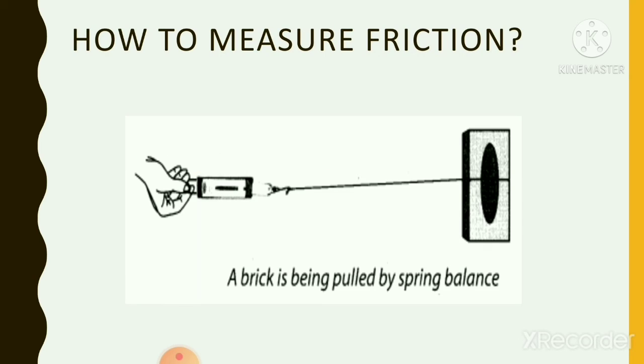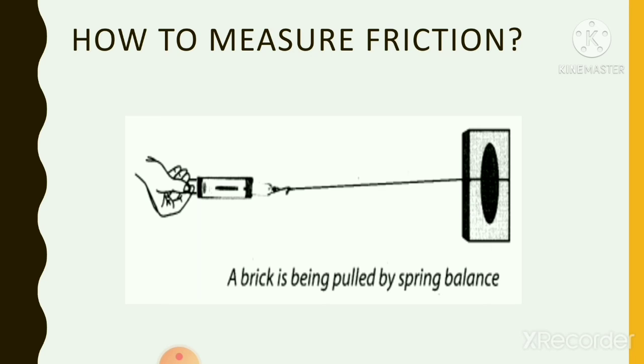Now, how can we measure friction? You can see activity 12.2 for this, page number 147. The activity is to tie a string around a brick and pull the brick with a spring balance. You need to apply some force. Note down the reading on the spring balance when the brick just begins to move. It gives you the measure of the force of friction between the surface of the brick and the floor.